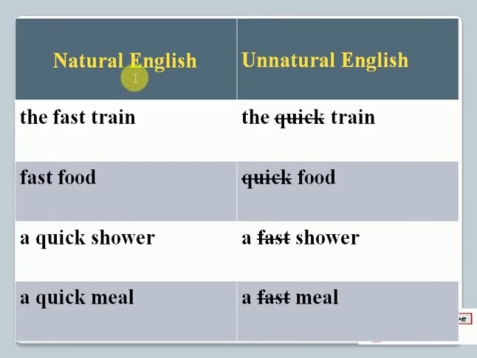A few more examples of natural and unnatural English. We usually say fast train, but we don't say quick train. Similarly, we say fast food, but we can't say quick food. We say a quick shower, but we can't say a fast shower. We say a quick meal, but we don't say a fast meal. So we have to understand what words come together and form natural English collocations, and what words don't combine. If you forcefully combine them, they look like unnatural English.